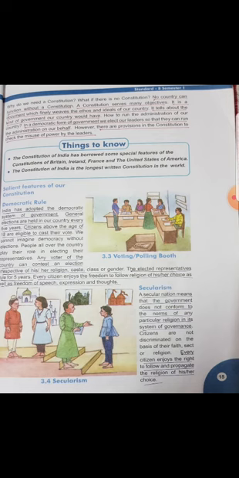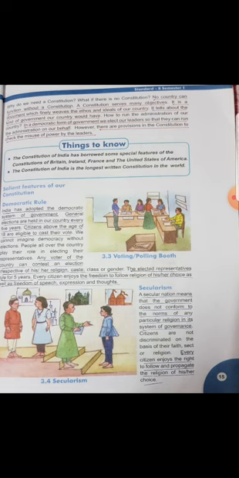We cannot imagine democracy without elections. So democratic government is not possible without elections. People all over the country play their role in electing their representatives, and all the citizens of the country play their role in electing the representatives by casting their vote. Any voter of the country can contest an election irrespective of his or her religion, caste, class or gender. Any voter means any citizen of the country can contest an election, irrespective of his or her religion, जो भी धर्म का है, जो भी जाति का हो, class or any gender.